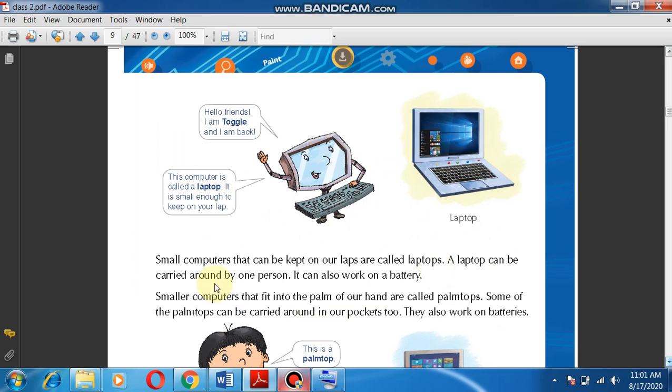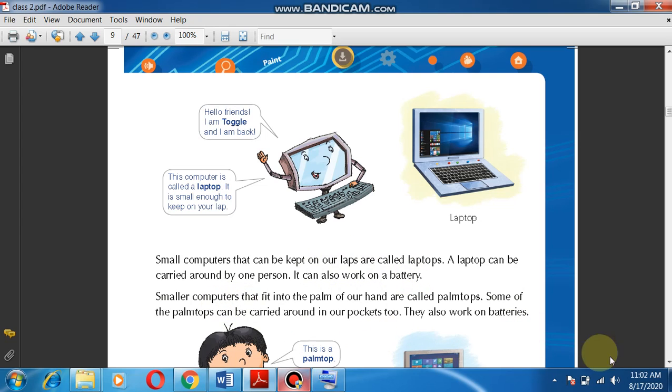Here you can see small computers that can be kept on our laps, called laptops. This is a laptop. What is a laptop? In a laptop, you don't see a separate CPU box. The CPU is embedded inside. It has a keyboard and it can be carried anywhere, and we can keep it on our laps and do our work. It can also work on a battery.